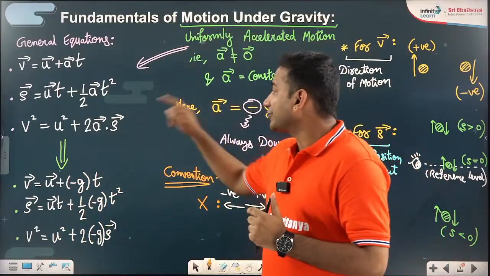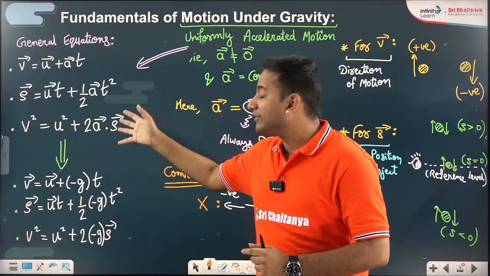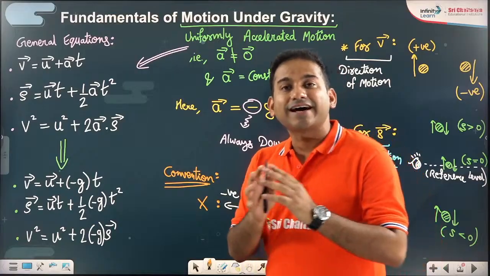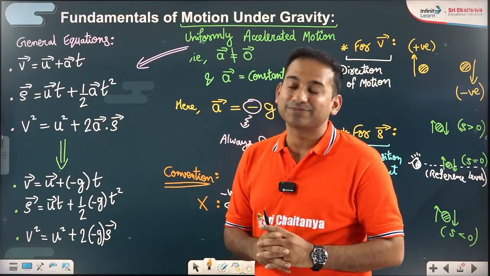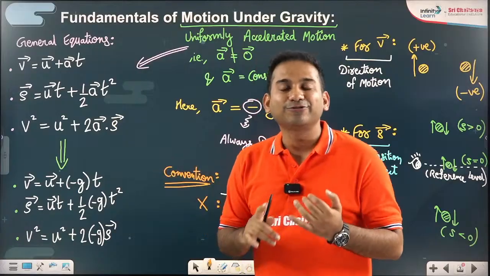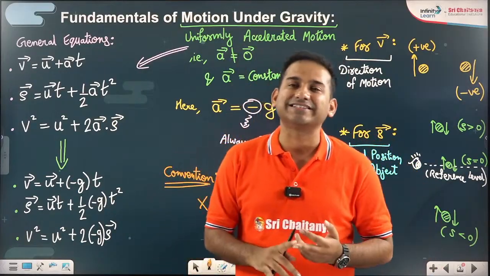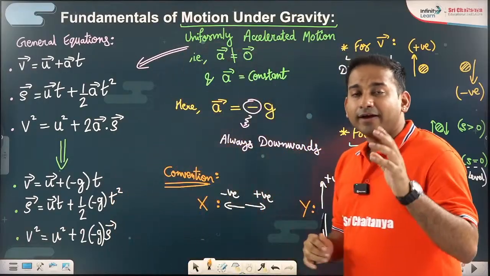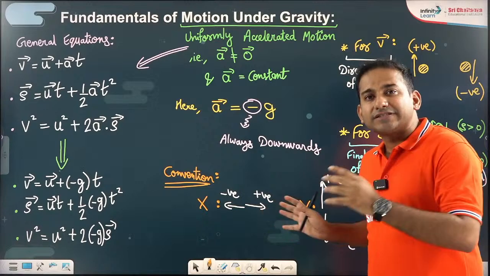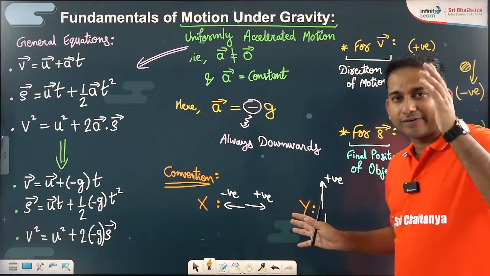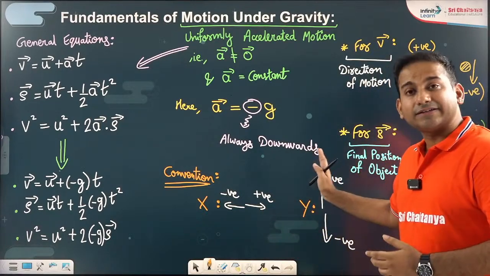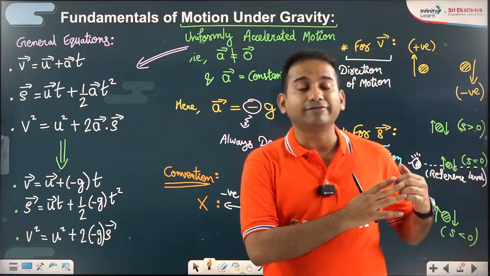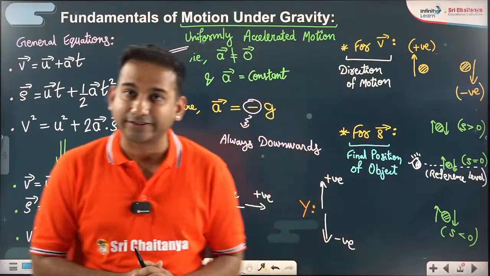All right. The equations of motion which you have been dealing with since your childhood, I would say 9th, 10th class, those equations are actually vector equations. Vector equations means when you substitute the values of initial velocity, final velocity, acceleration and displacement vectors, those must be according to the convention. In motion in 1D, we will stick to the convention that in the y-axis, while dealing with vertical motion, upward vectors we will take as positive, downward negative. Similarly, going forward in the x-axis, forward vectors we will take as positive and backward vectors as negative.